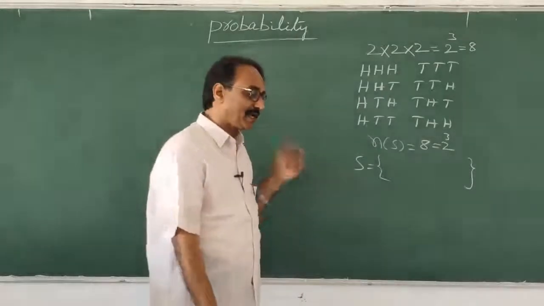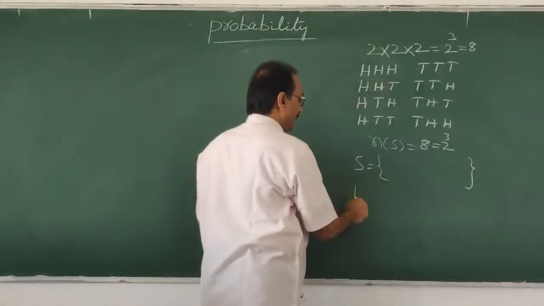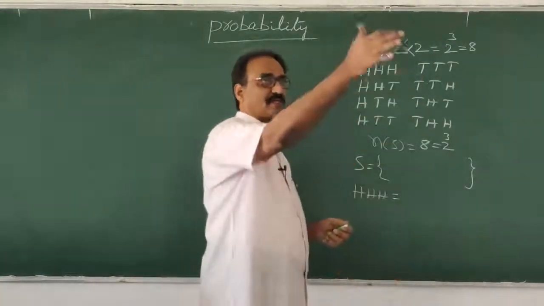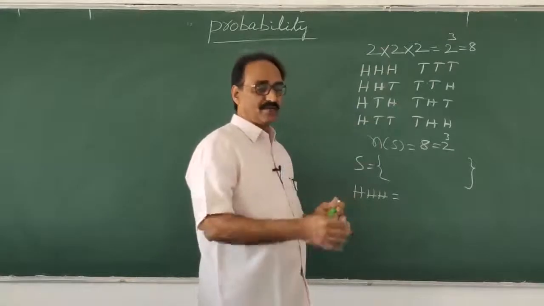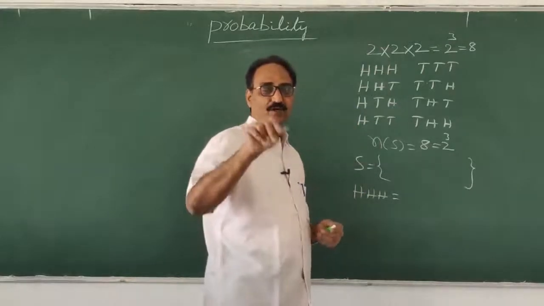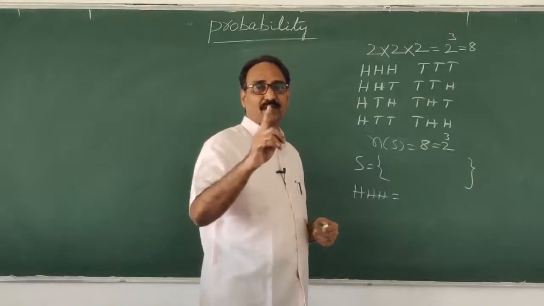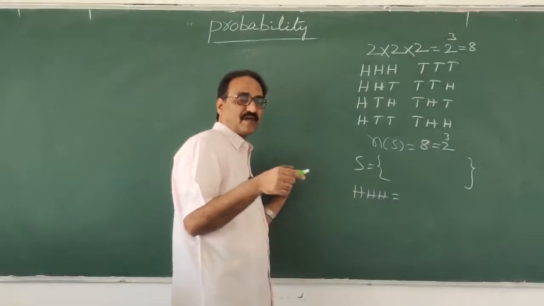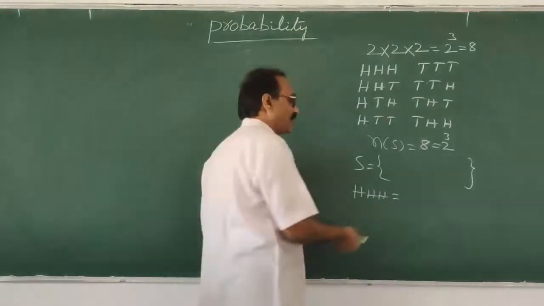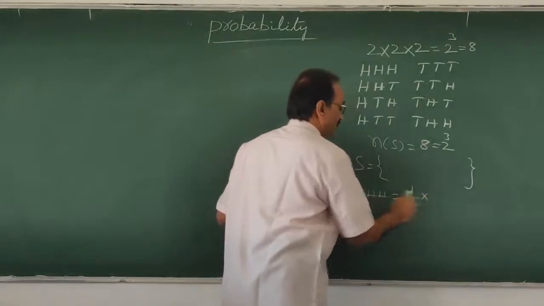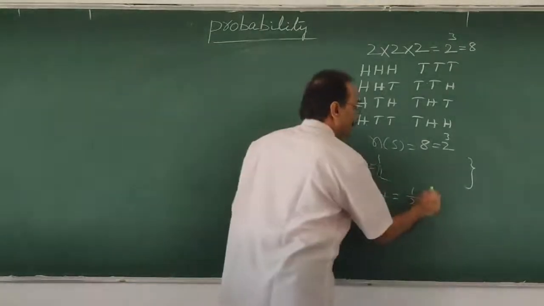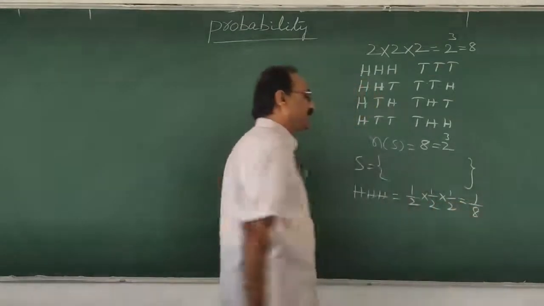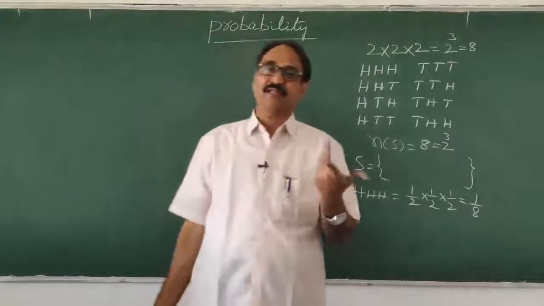How, sir? Okay, I'll tell you. Suppose for head, if you take the first time, it has come. When I toss a coin the first time, how many chances will be there? 2. To get a head, how many? Only 1. So the total number of chances is 2, so it is 1 by 2. The second time also 1 by 2, the third time also 1 by 2. 1 by 2 into 1 by 2 into 1 by 2 is how much? 1 by 8. They happen simultaneously, that's why you are multiplying.